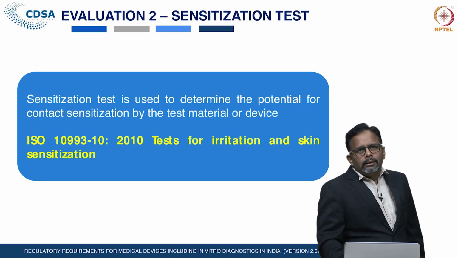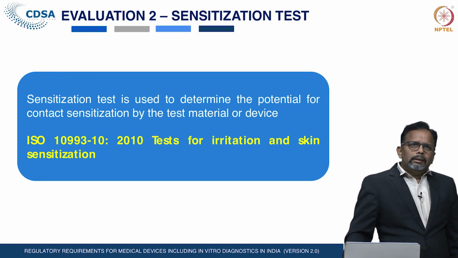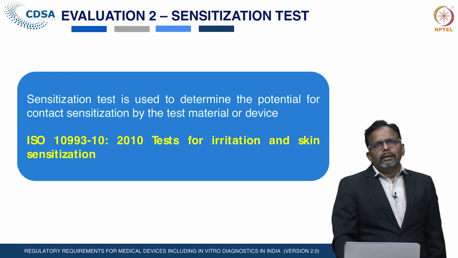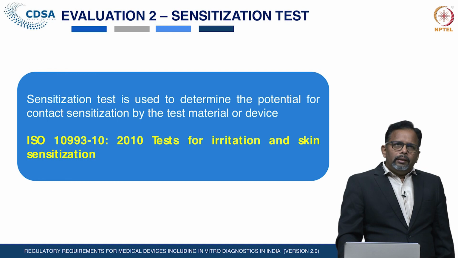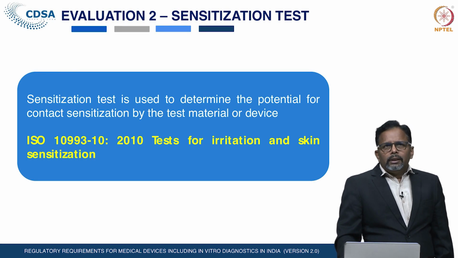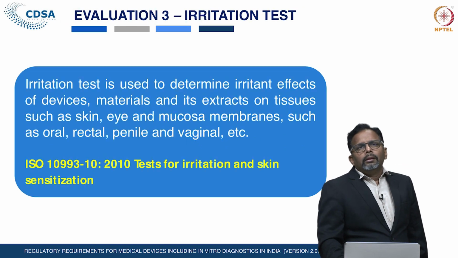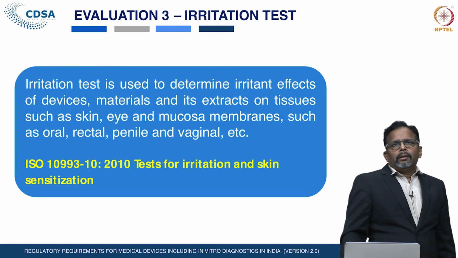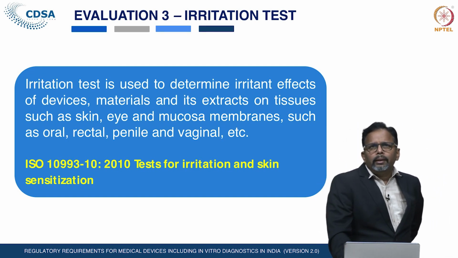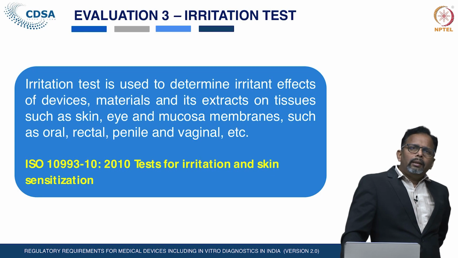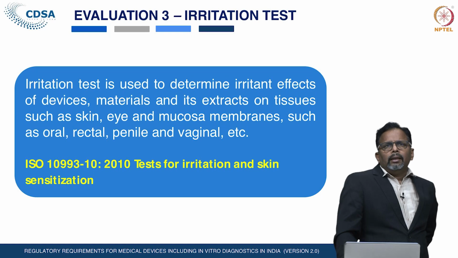Sensitization test: this test is used to determine the potential for contact sensitization by the test material or the devices. The standard is ISO 10993 series 10, which gives the details of the test to be performed. Series 10 also includes the irritation test. This irritation test is used to determine the irritant effect of the medical devices or material or its extract on tissue such as the skin, eye or mucous membrane.